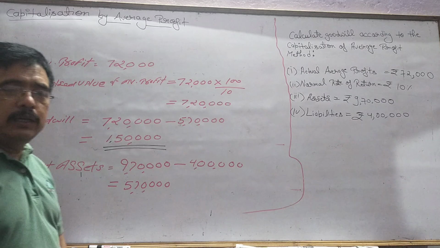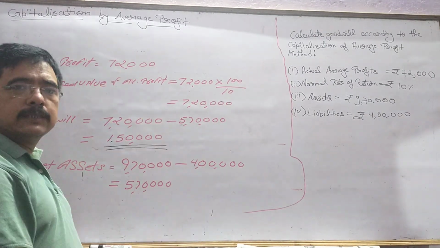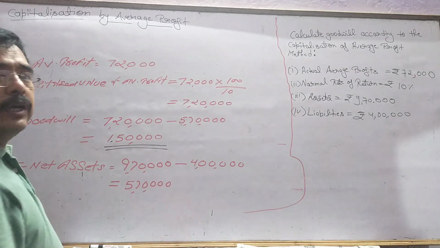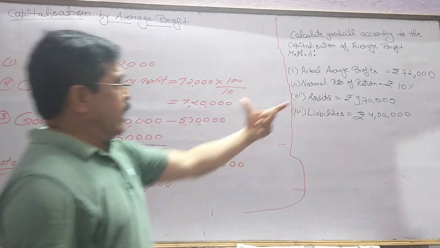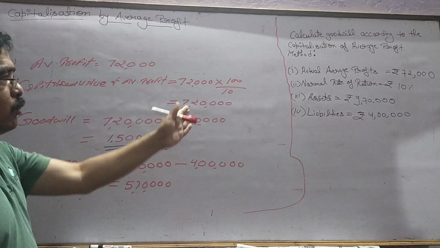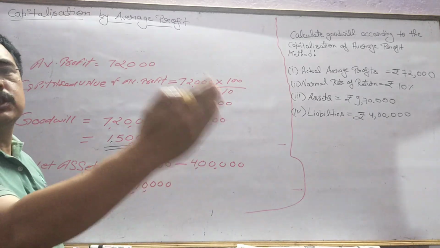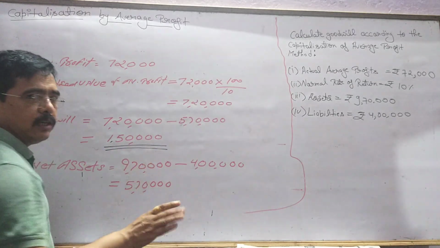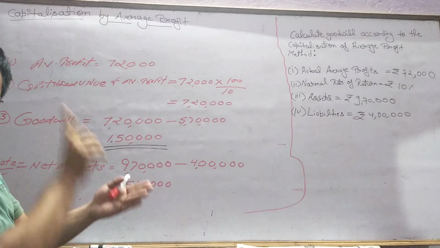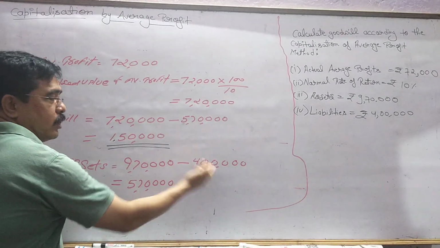Total asset means assets excluding fictitious assets, goodwill and non-trade investment. Assets given are 9,70,000. Other information is not given over there. We are assuming that it is the total asset excluding all these three items, 9,70,000, excluding goodwill, non-trade investment and fictitious assets.